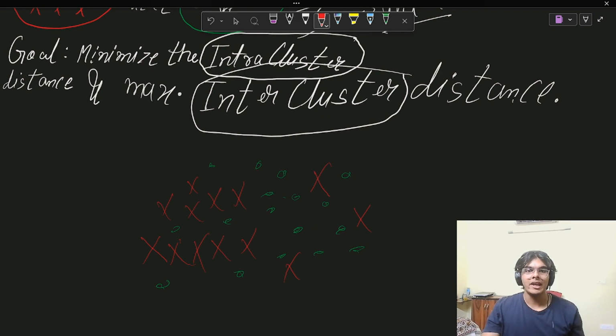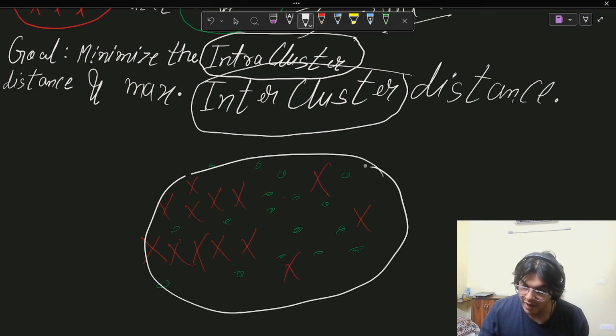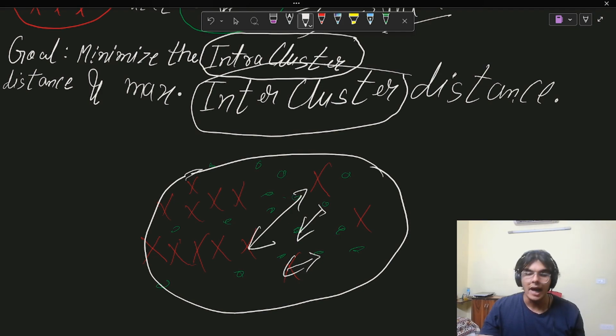So can I make a cluster here? Can I make two, three different clusters here? The answer is no. We make only one cluster. Why? Because even though the red and green points look different, the distances between them are very, very less. See, these are very close to each other. I cannot assign them different clusters. That would be the wrong solution, which is why I assign them one cluster. So if different clusters are being made as part of the algorithm, it means that the data points are different.